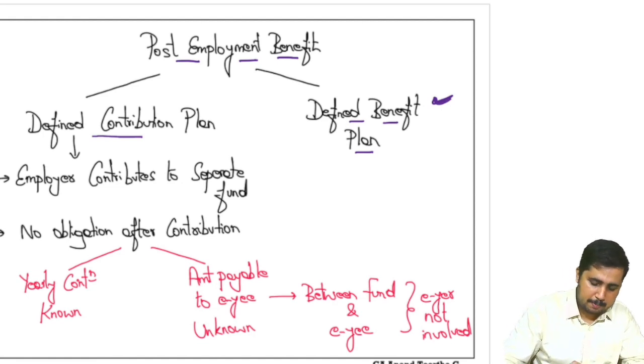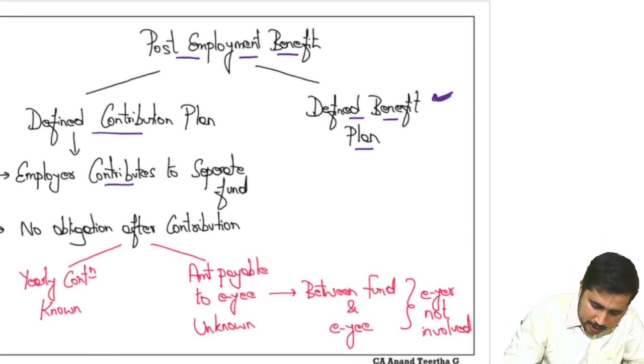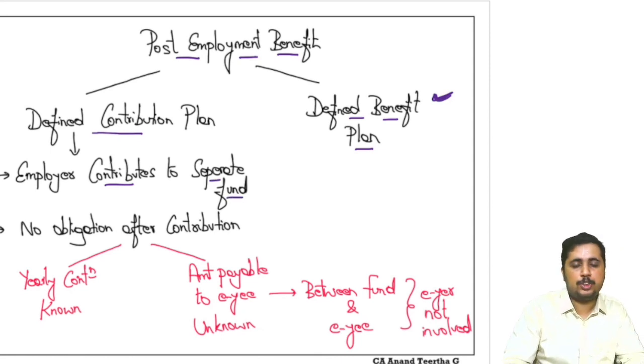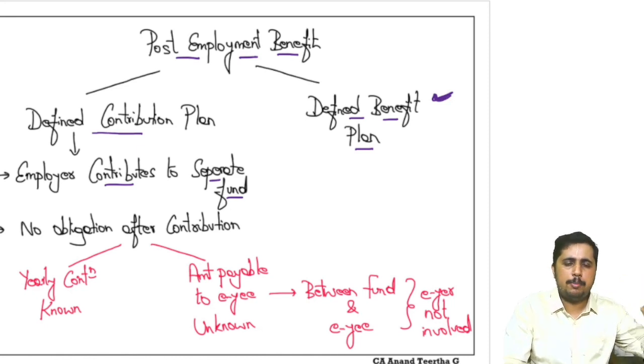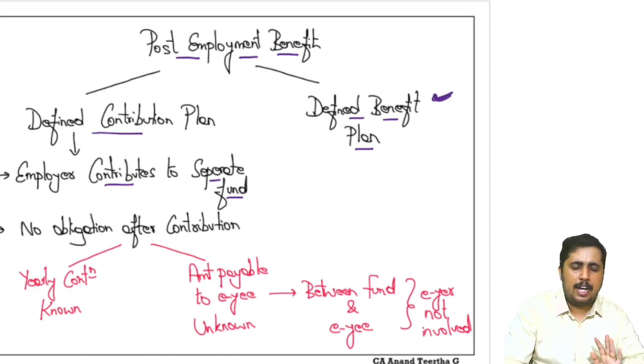In this, what is supposed to happen? Employer directly contributes to a separate fund. Okay, let's say that a fund has been provided by LIC and I pay contribution to this LIC fund, and I tell my employees in the contract itself that your post-employment benefit will be taken care of by the LIC fund.